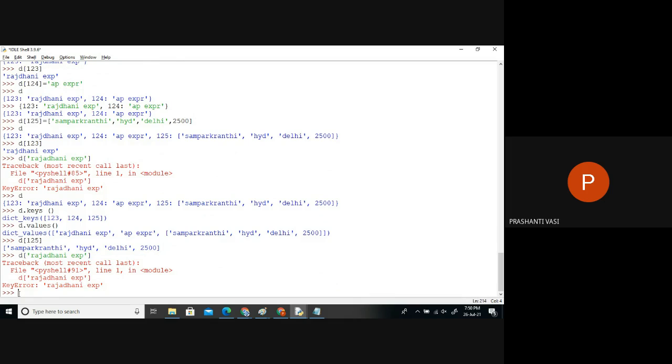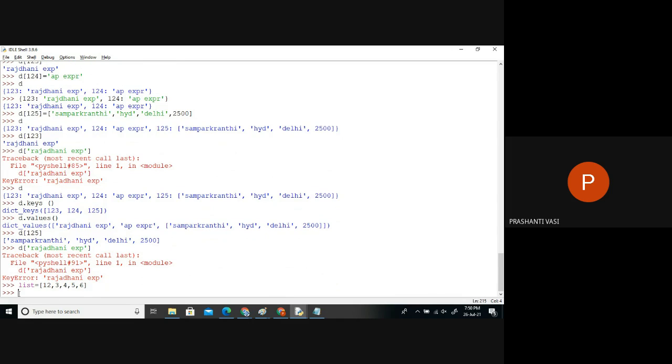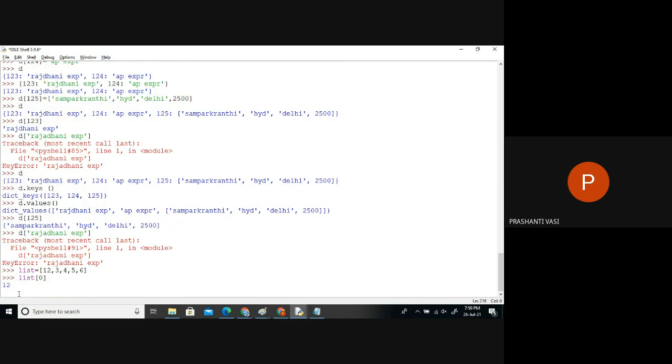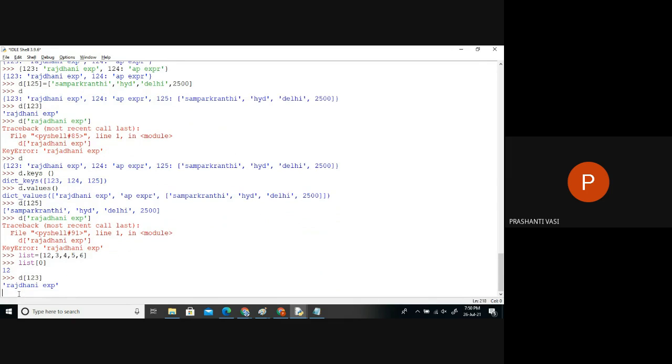Because if I take a list, what do we do in a list? We take some items. How do we search for or print the items there? Based on what? Index. Indexes. So here also, in a dictionary, these are acting like indexes. A dictionary is only going to collect customized, user-defined indexes.